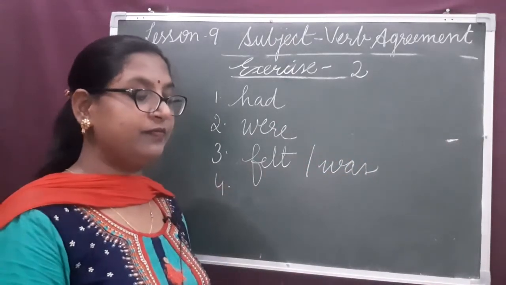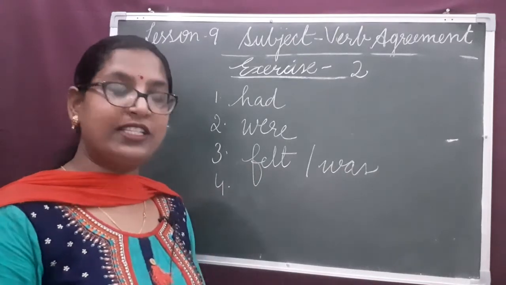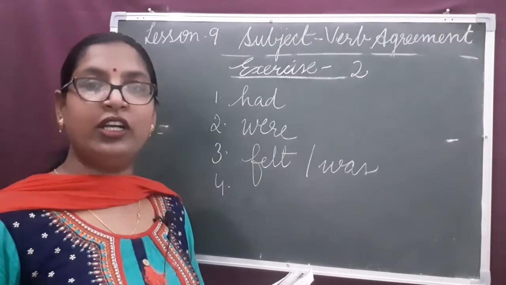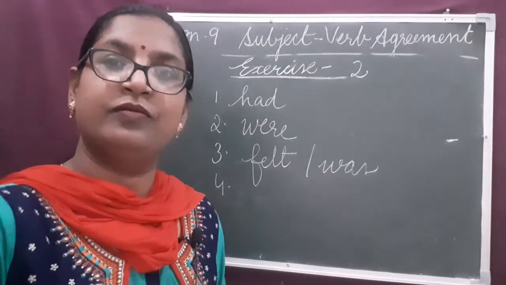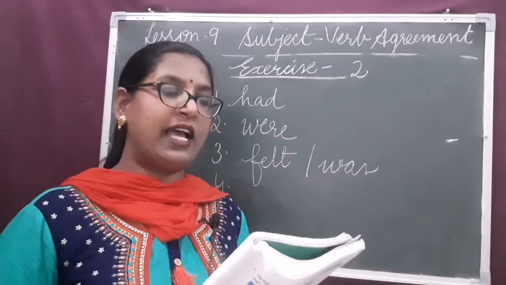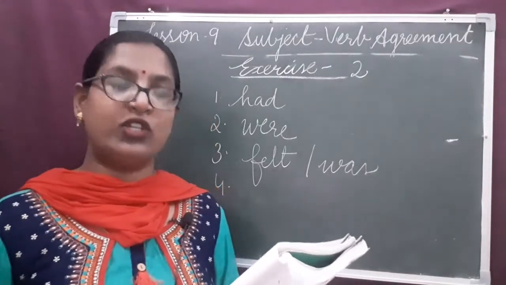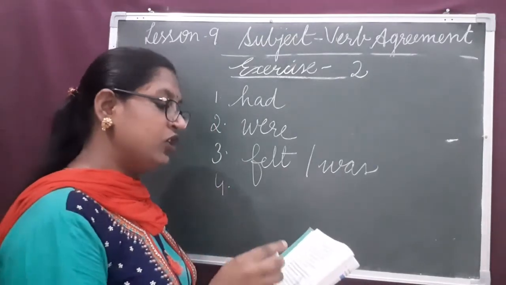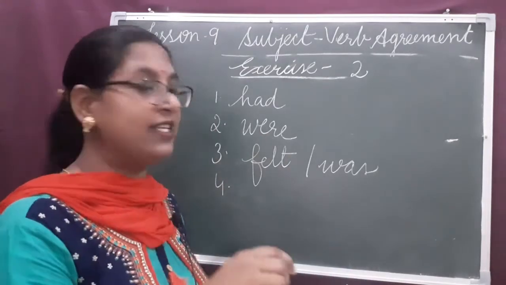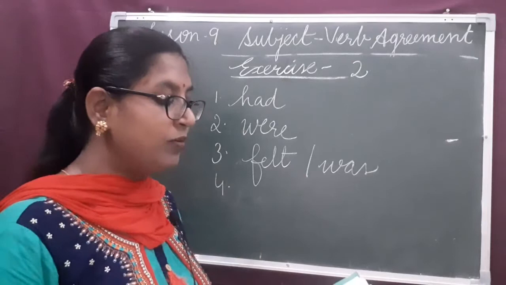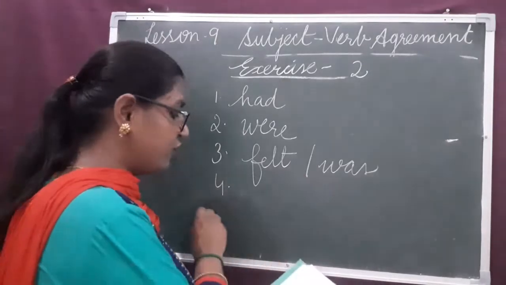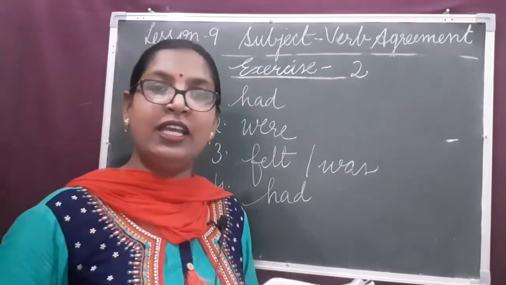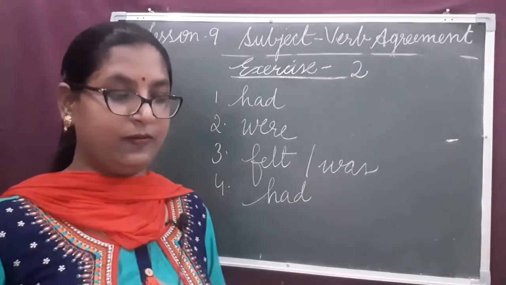Next sentence. Look at sentence number 4. He dash already answered your question. He, the form of have verb we have to use. So already answered indicates the past action though. So the past tense form of the verb we have to use. He had. He had already answered your question.